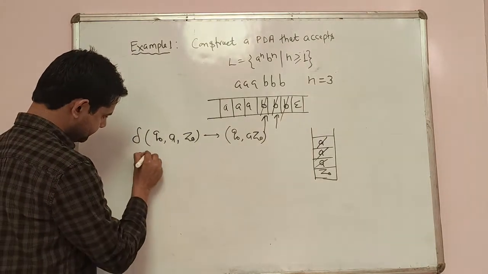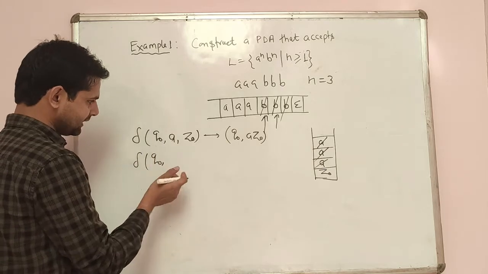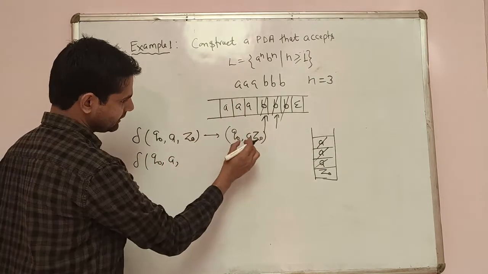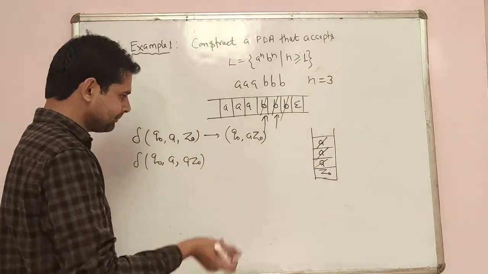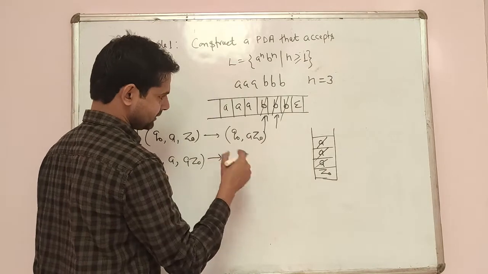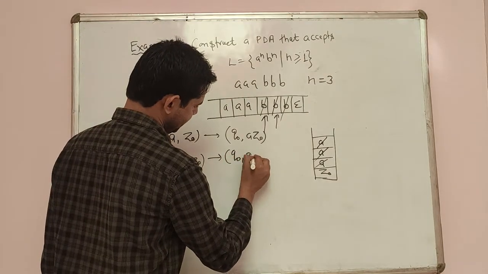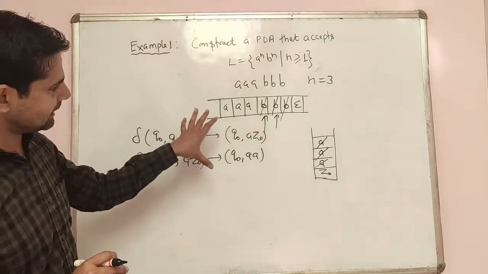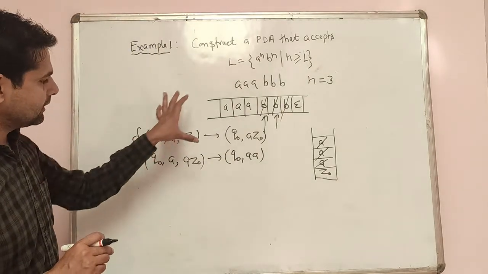After that, on the same state we have another A, and the stack condition is now A Z0. Again we will push that A into the stack. Then Q0, A. By using these two transition functions, we can add all the A's in the stack, right?